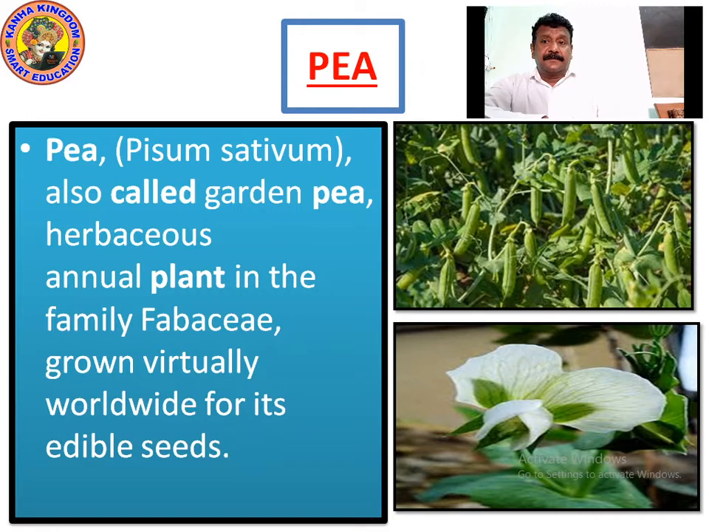So now let's look at the pea. P-E-A. Have you seen it? You can see it in the photograph on the right. It comes in a cover. The green peas are covered, and you need to open it from both sides and take the green peas from inside. The pea, Pisum sativum, also called garden pea. This is called garden pea.